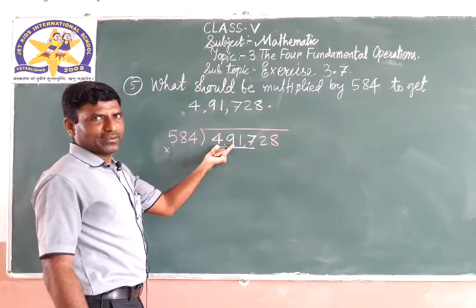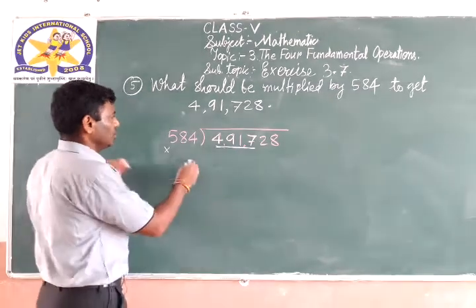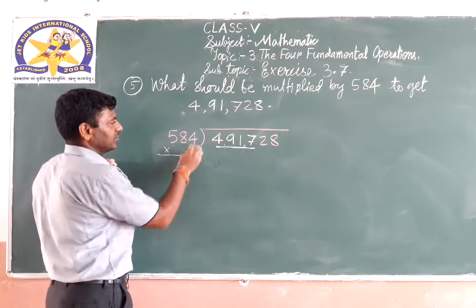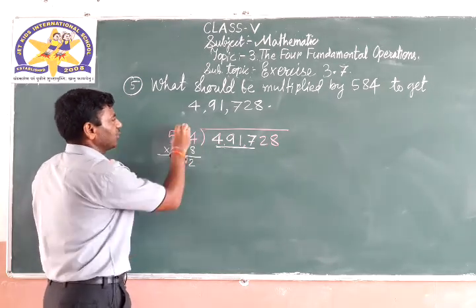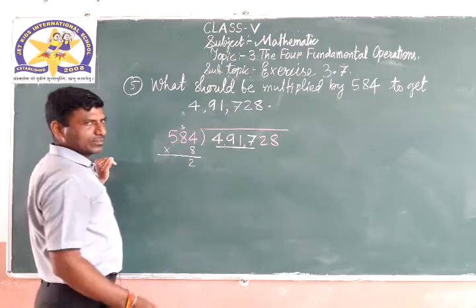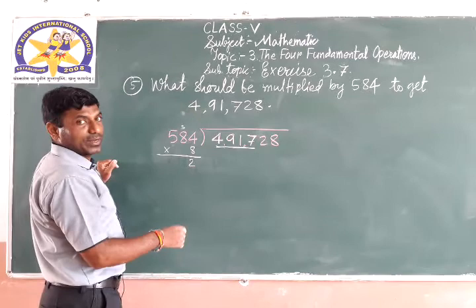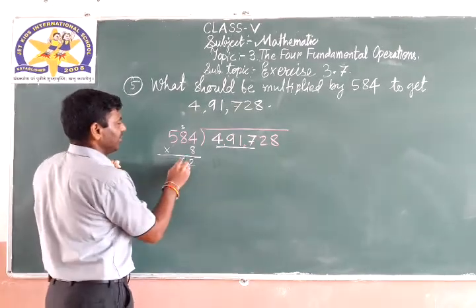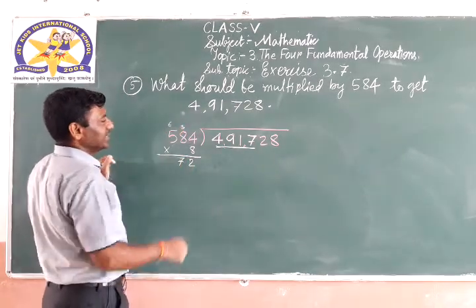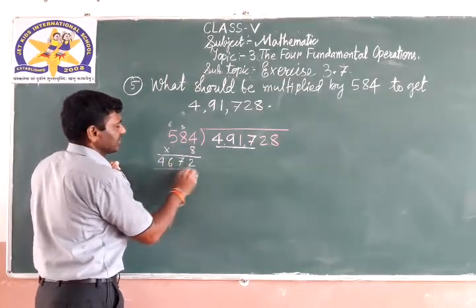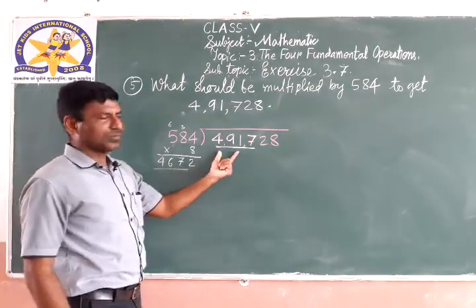So here 49. So try 8. 8 4s are 32, 2 carry 3, 8 8s are 64, 64 plus 3, 67, 7 here carry 6, 8 5s are 40 plus 6, 46. 4672.